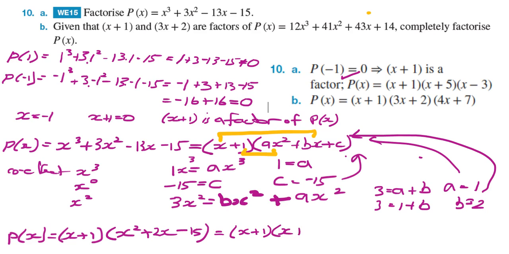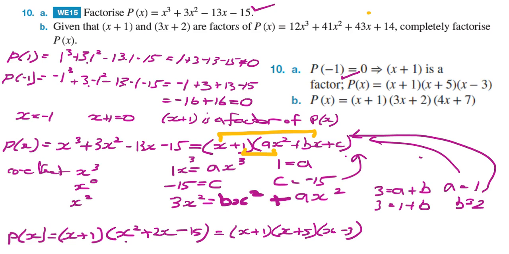Now we can just check this. x times x is x squared. x times 5 is 5x. x times negative 3 is negative 3x. 5x minus 3x is 2x. And when I multiply 5 by negative 3 I get minus 15. So I've factorised the quadratic, and that is the factorisation of the entire trinomial we started off with at the start.